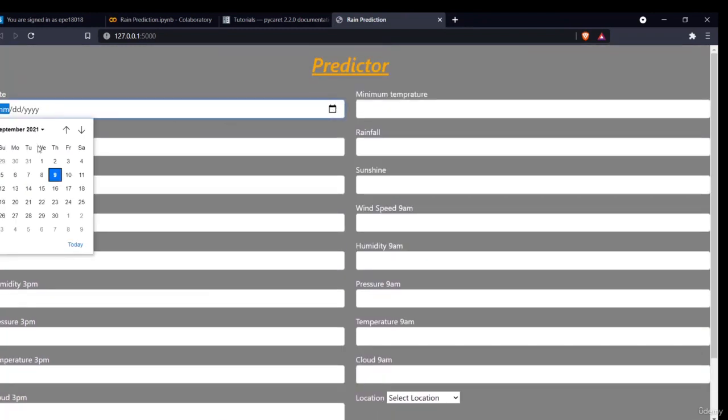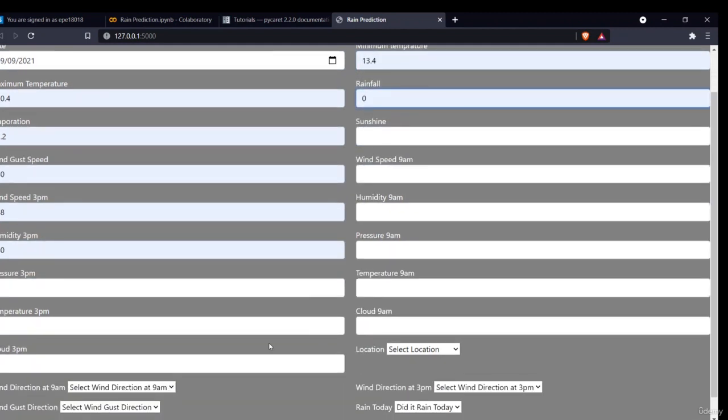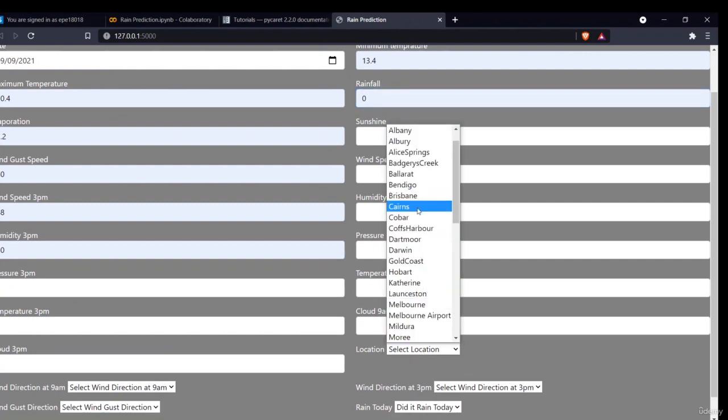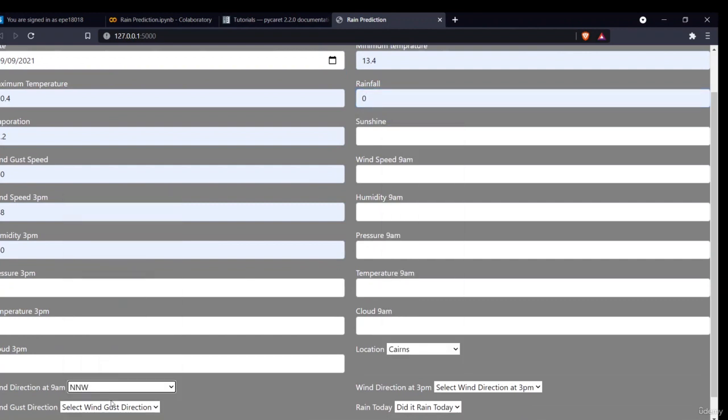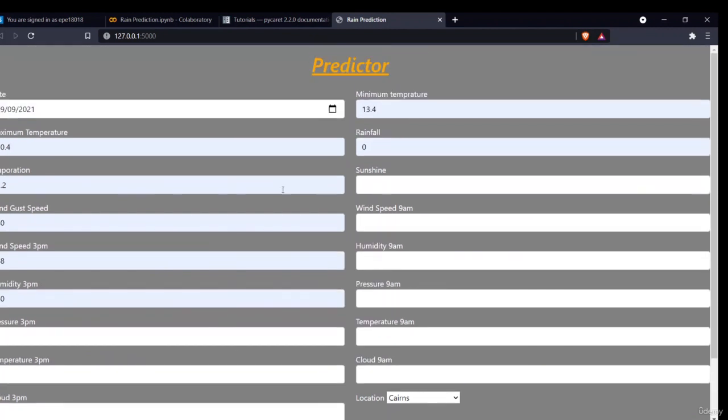I can select my dates. The date is today. I'll enter my temperature, pressure, and all the different things. I can select all the locations which I have given. I'll see wind directions, I can select all of these things. Did it rain today? Yes, no, and all the things I can enter. When I enter it, I'll click on predict. It will predict my option.